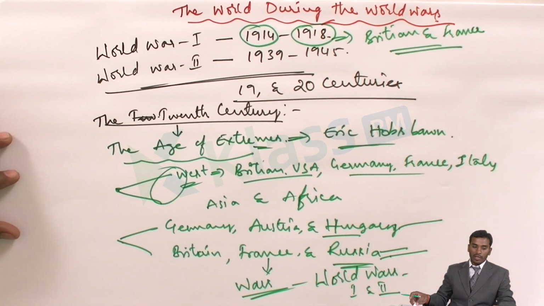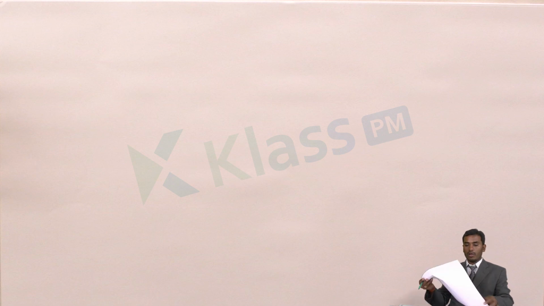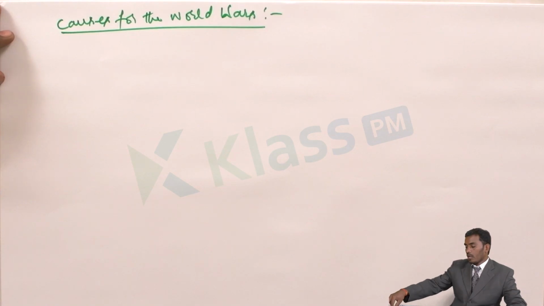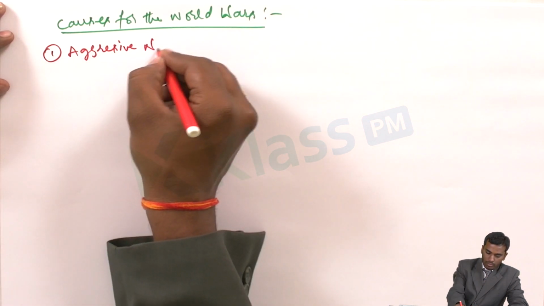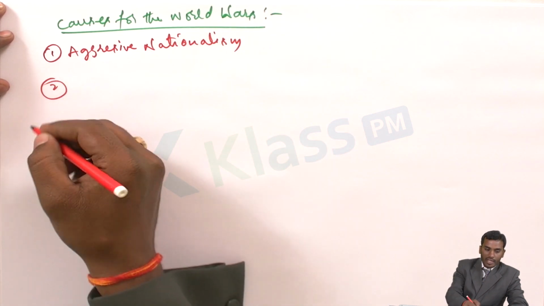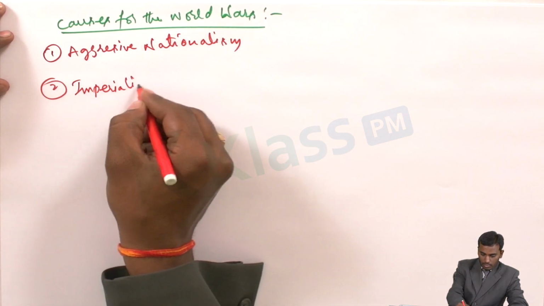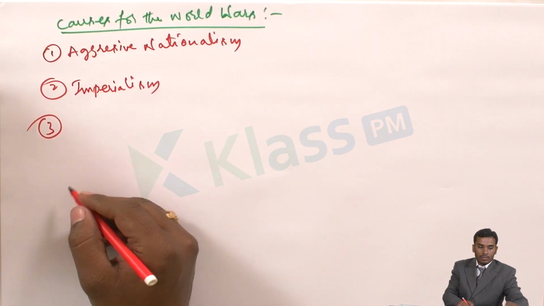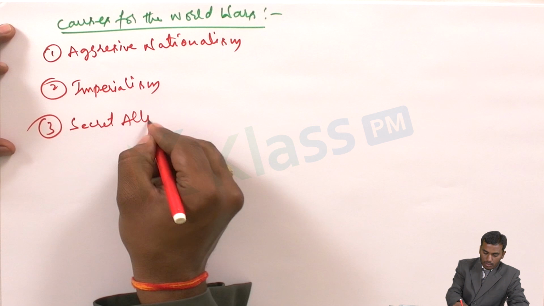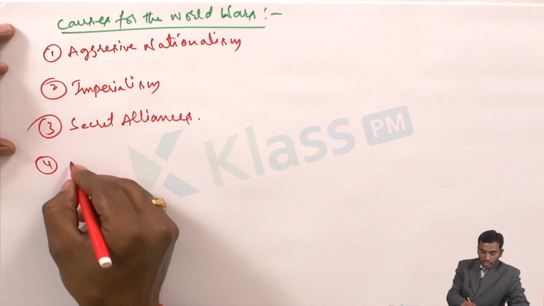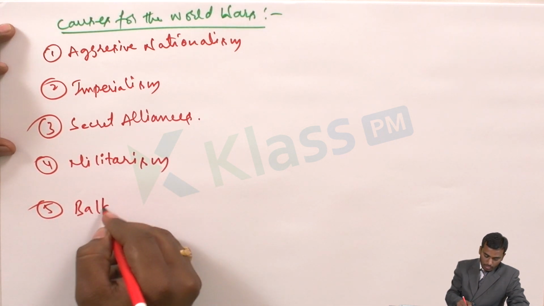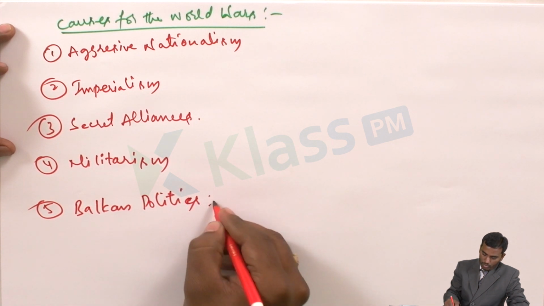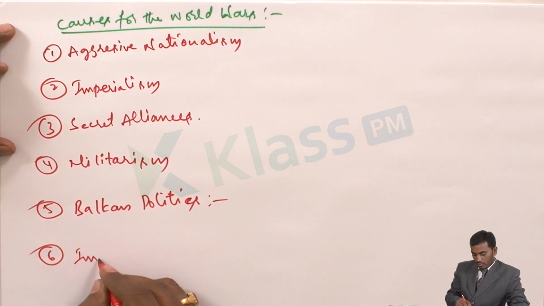Now we learn something about the causes of the world wars. What are the causes for these world wars? There are many reasons. Among them, the first is aggressive nationalism. Second is imperialism. Third is secret alliances. Fourth is militarism. Fifth is Balkan politics. And sixth is the immediate cause.